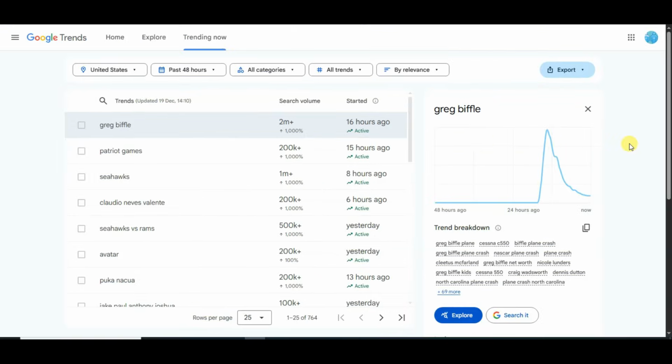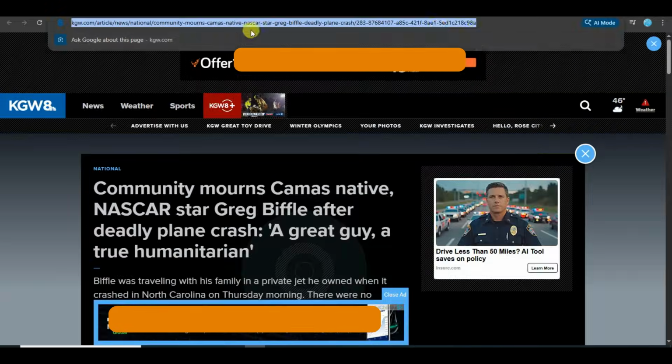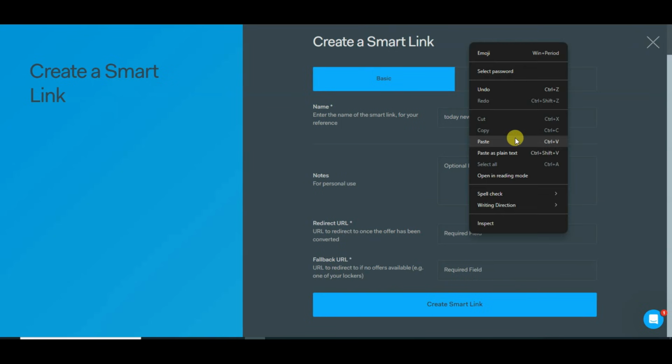You can go on Google Trends. You can scroll down. You can open any of this news. Now you can copy this URL. You can go on OGAds platform. You can paste here that URL.